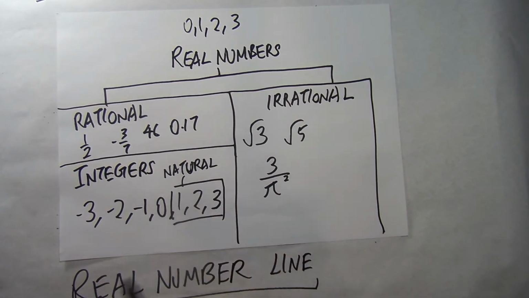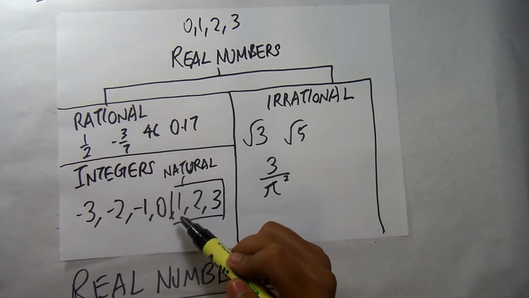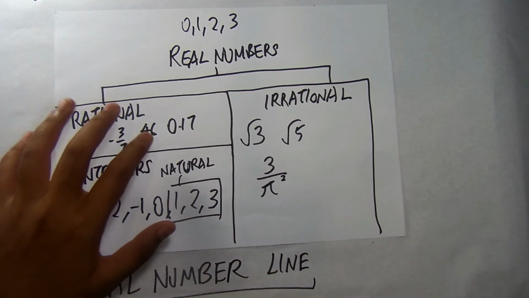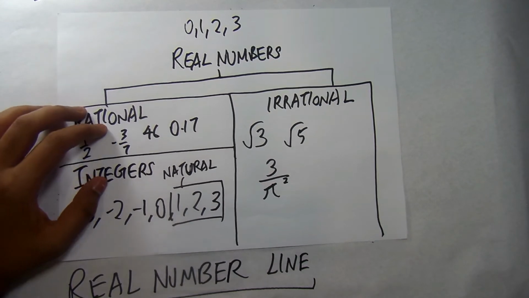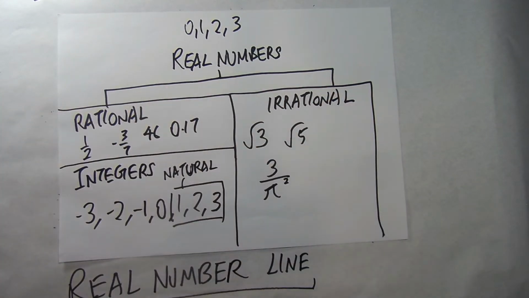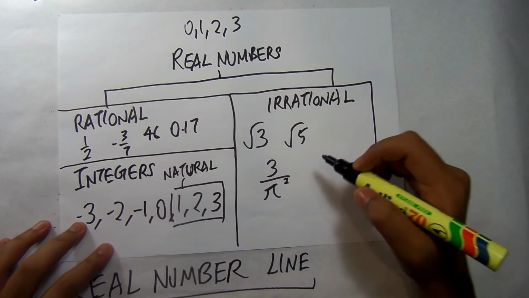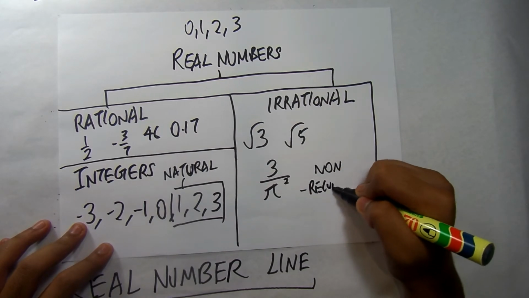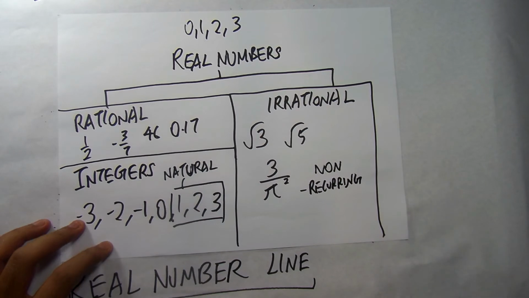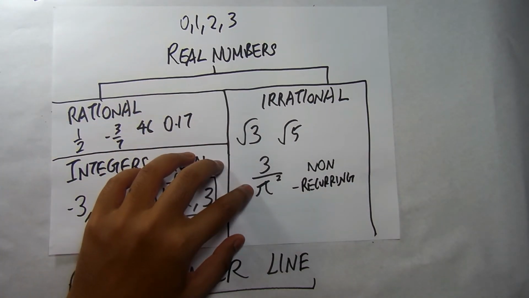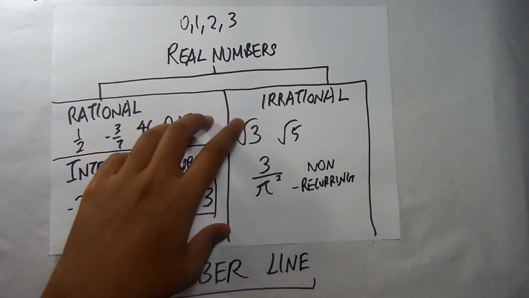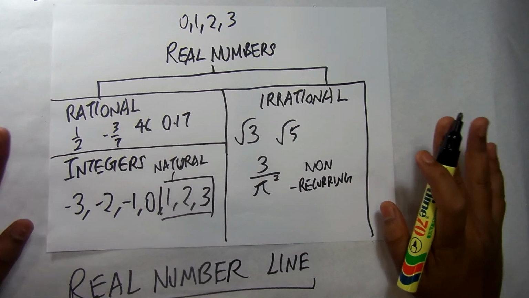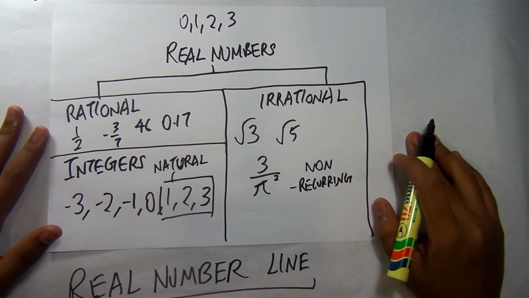And within integers, there's another subgroup called natural numbers. Natural numbers are positive numbers within integers. So 1, 2, 3. There are exactly 3 subgroups within rational numbers. And on the other side, we have irrational numbers. Irrational numbers have non-recurring decimals. So that usually includes a pi value, which is 3.1415, or square roots. They're all irrational numbers. So this is the confusion that we are supposed to clear up today.